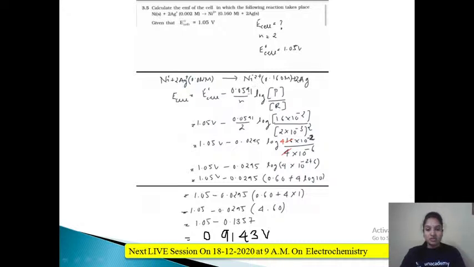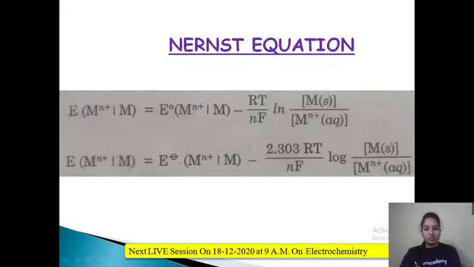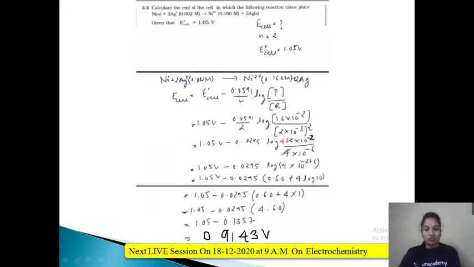Now how does this value come? 0.0591. Let me go back to the previous slide. If you multiply 2.303, the gas constant value, as I said in the last class, which is 8.314, the absolute temperature, that is 293 Kelvin, and then divide by Faraday's constant 96487, what you are going to get is 0.0591. You can directly substitute this value. You don't have to write all the values and then divide. Directly remember this value and use it to solve the question. Divided by n, that is the number of electron changes, log of concentration of product.